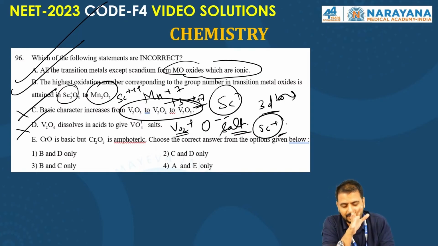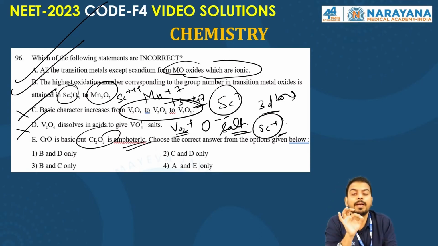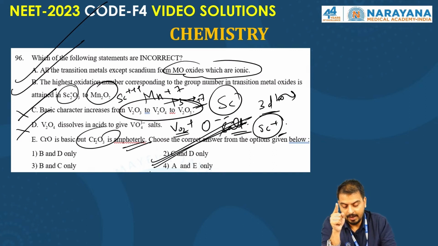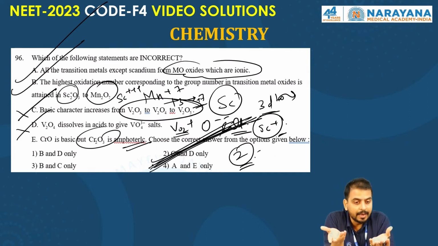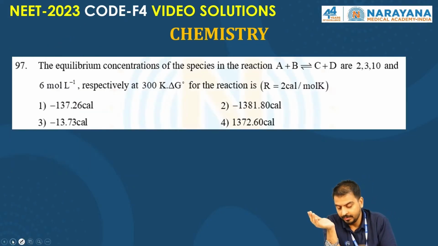Chromium oxide is basic, but Cr2O3 is amphoteric, absolutely right. So which one is the incorrect? C and D are incorrect. I hope option 2 is the correct option for this question, right? I hope it's clear to everyone.